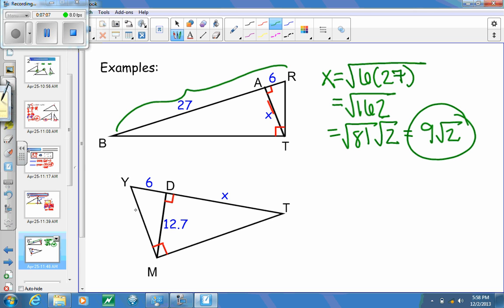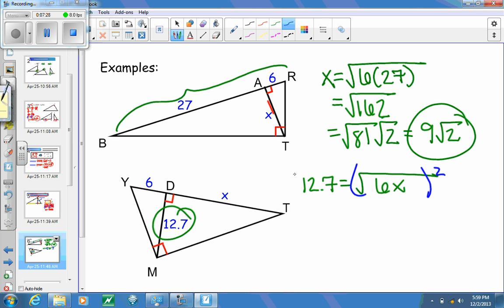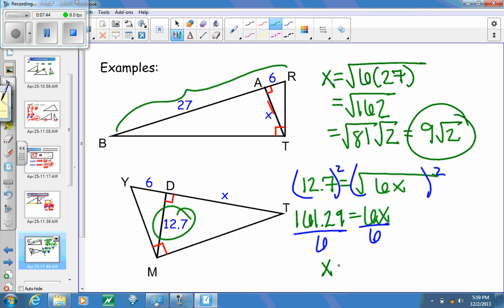In triangle MYT, I actually have the altitude given to me, and I want to figure out what the length of DT is. Well, I can set this up the same way, looking at 12.7 this time equals the square root of 6 times x. To get rid of a square root, we do the opposite, which means we square both sides. Taking 12.7 and squaring it gives us 161.29 is equal to 6x. If I divide both sides of our equation by 6, we end up with x as an approximate value of 26.88.